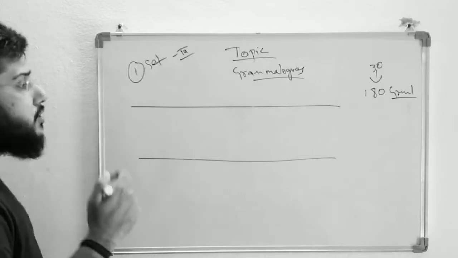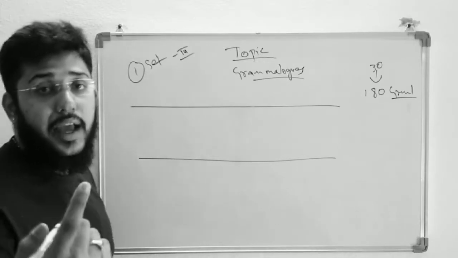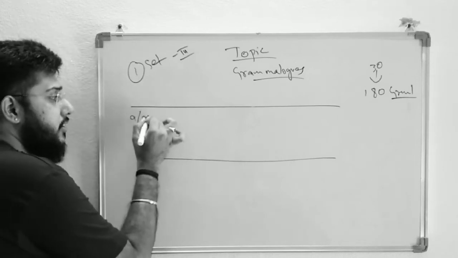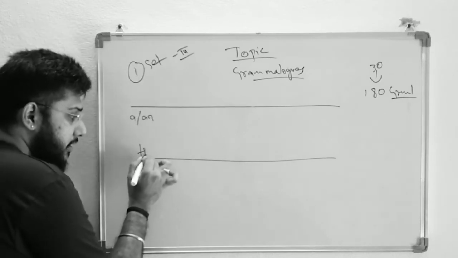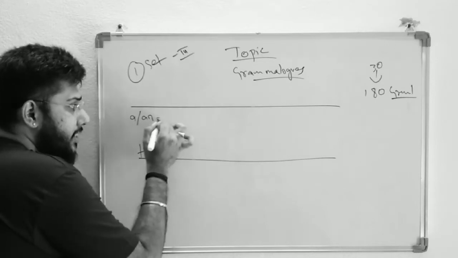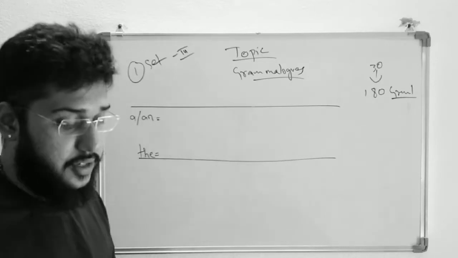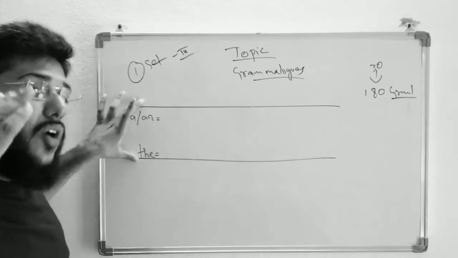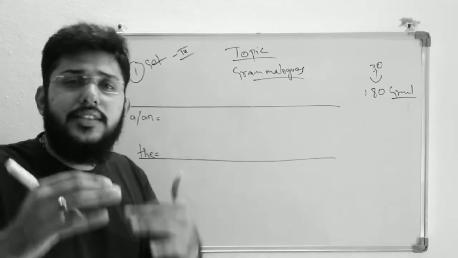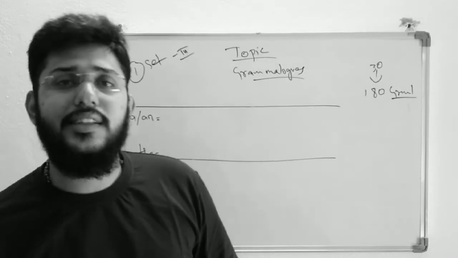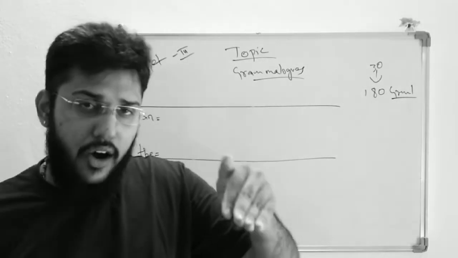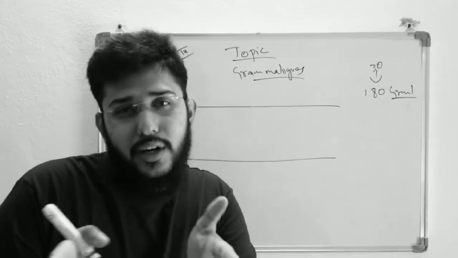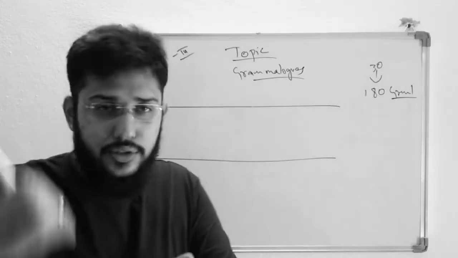After drawing the lines, if you are using plain notes, let us start. The very first grammar log we have in our textbook is a or an, and the next one is the. How to practice these grammar logs is very important. In the previous classes we learned above the line, on the line, through the line. It is very easy for you to remember: above the line, on the line, through the line.